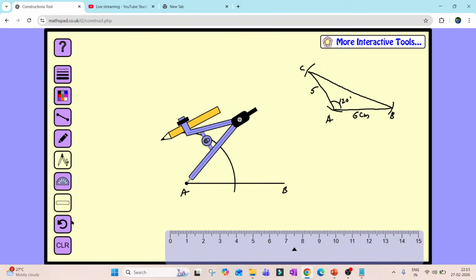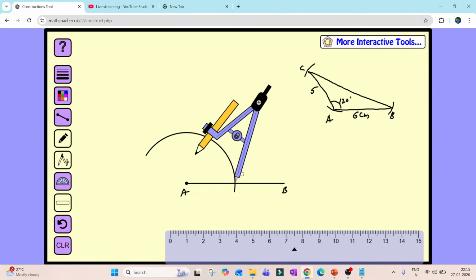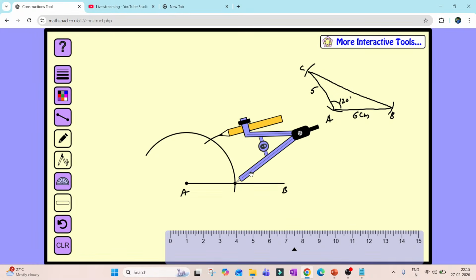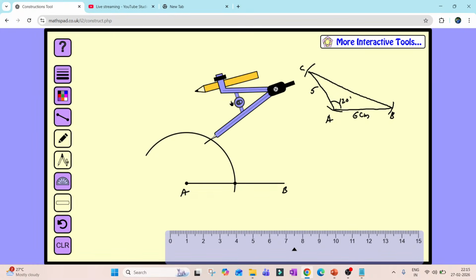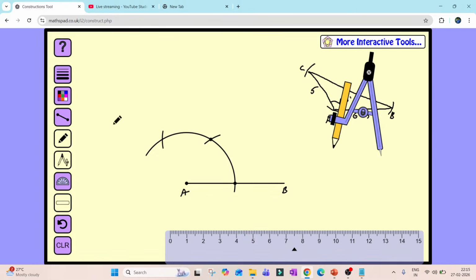Look at the screen very carefully how 120 degree is constructed. Now I lift it and I'll keep it over here. Now I will cut this arc once. This is my 60 degree. Then again if I cut this one, that will give me 120 degree. Clear, children? So now this is the 120 degree line.